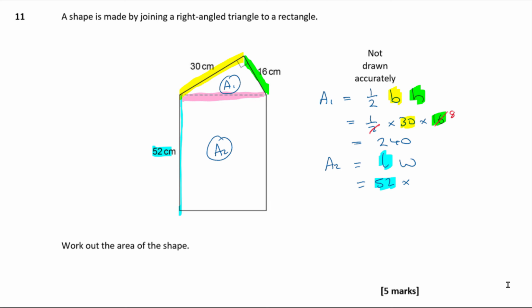But you can see that that side there, which is going to be the width of this rectangle, is the hypotenuse of that right angle triangle, isn't it? So I can just use Pythagoras' Theorem to find this one. Here I can use c squared equals a squared plus b squared, where a is 30 and b is 16.